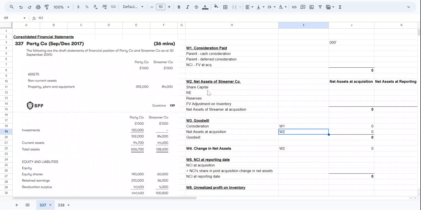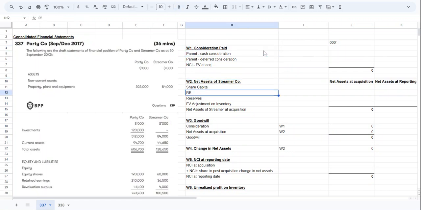Hi everyone, we are doing one of the consolidation questions here. We have the format ready here. Do not worry much about remembering the format. We will be able to memorize it as we do more of these questions. And if at a later stage we still feel a need to memorize the format, we will do so.